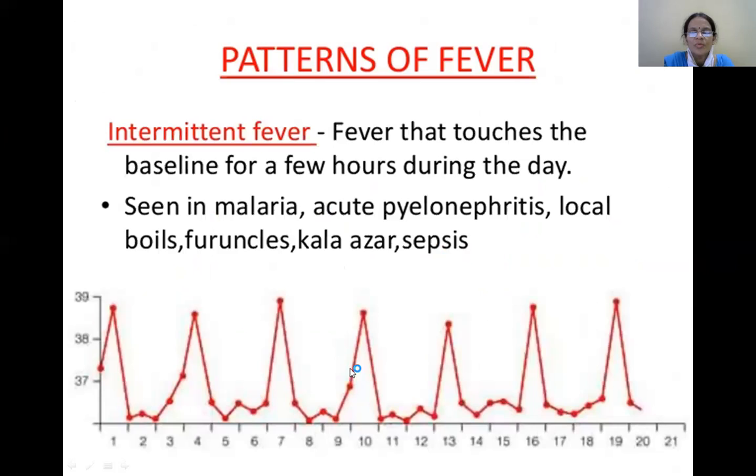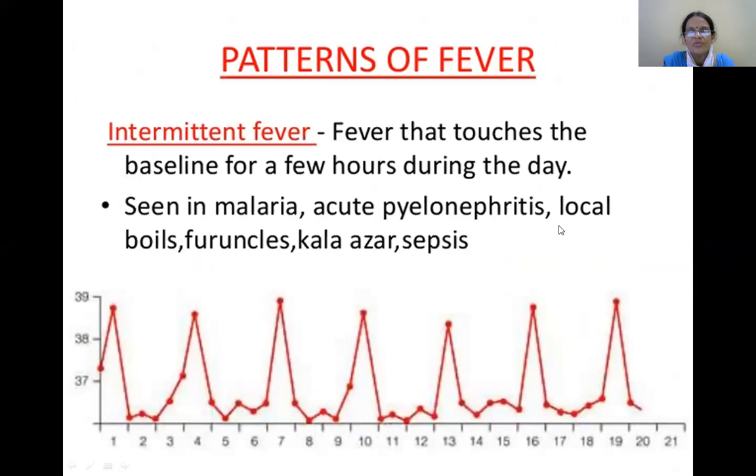Here is one more picture showing the intermittent pattern of fever, that is the intermittent fever. Fever that touches the baseline for a few hours during the day, which, as we have already discussed, can be seen in malaria, acute pyelonephritis, local boils, furuncles, kala-azar, sepsis.